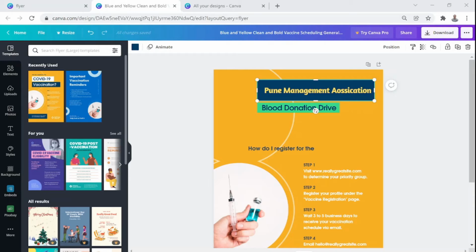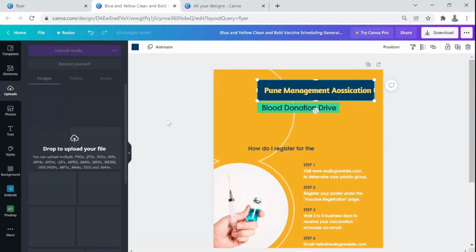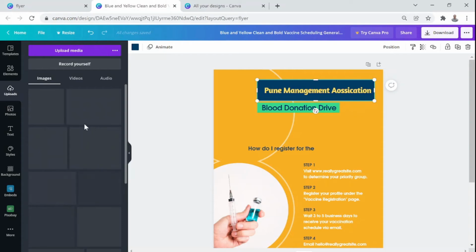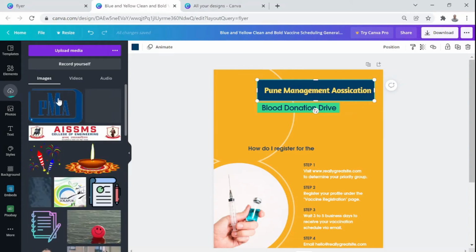So I have collected a few images here just for our practice purpose, and here is the PMA logo. It's a PNG, portable network graphic. What I will do is simply drag this PMA logo, bring it to my Chrome, and just drop it anywhere. The moment you drop it, it will save here. You see that this bowl is filling up. It is still uploading.